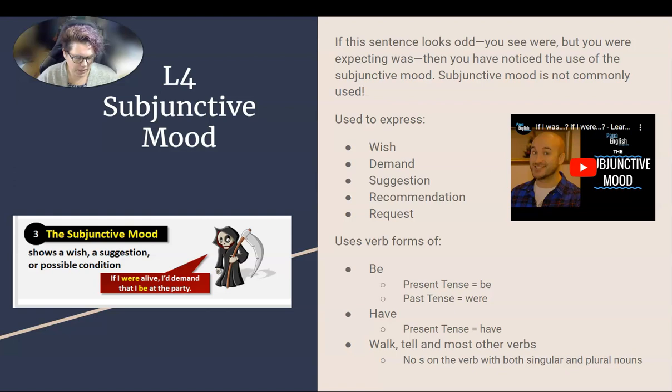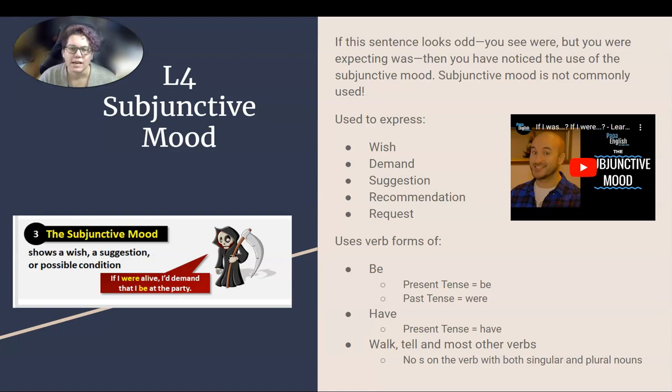Remember that the conditional mood is kind of like, if this, then that would happen. The subjunctive mood uses those weird statements like "if I were," because you wouldn't say "if I was alive," okay? But "was" is usually the correct tense for the word I, right? So if you see that it's using a weird tense in there, that is probably the subjunctive mood, okay?